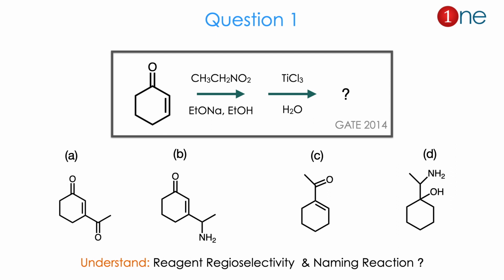So, from the reactant to the product, you might guess reagent selectivity is important. And when you look at titanium tetrachloride and NO2, you might guess it's a named reaction. The answer is A. Let us see how.